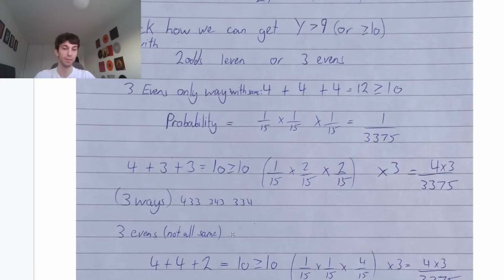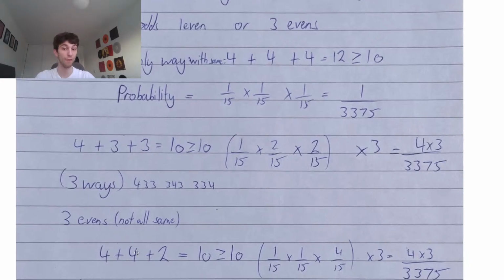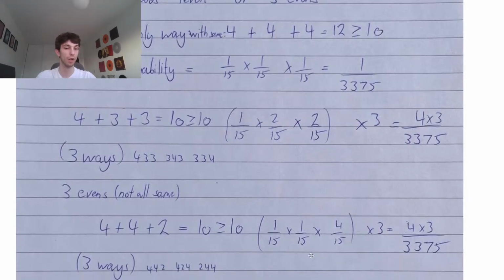Okay? Now the other way to get three evens, not all the same. So before we had all the same evens. So here we have, like you guys said, 4, 4, and 2 gives you 10. That's larger than 9. The probability of getting a 4 is 1 over 15, and of getting a 2 is 4 over 15. So 1 over 15 times 1 over 15 times 4 over 15. Once again, three different ways to rearrange this, guys. We can either get 4, 4, 2, or 4, 2, 4, or 2, 4, 4. So we just do 1 over 15 for the probability of 4, times 1 over 15, times 4 over 15 for the probability of 2, three ways multiplied by 3. So we have 4 times 3 is 12 over 3375.